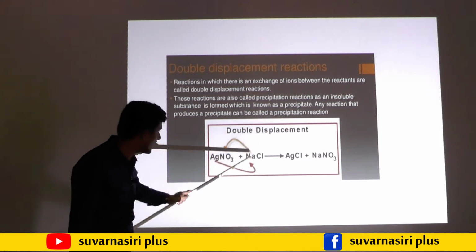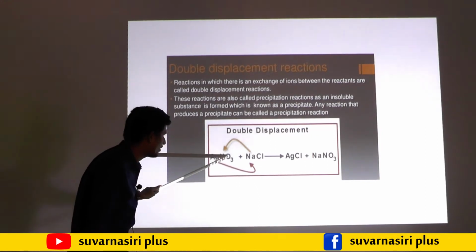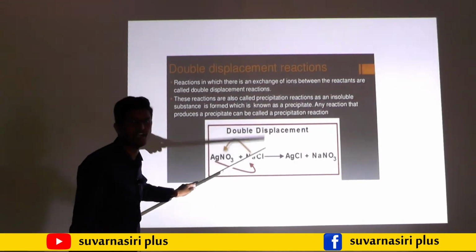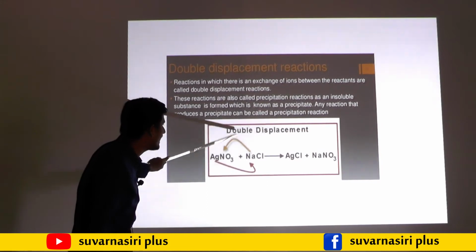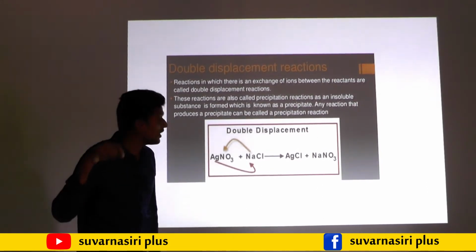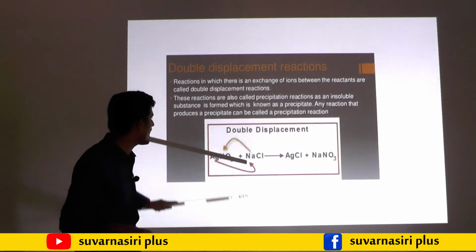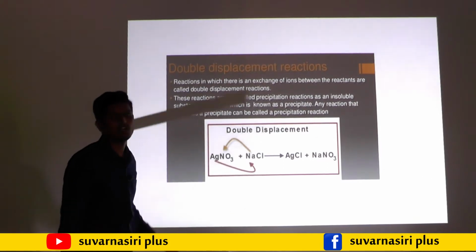NaCl breaks up into Na plus and Cl minus. Here a cation and anion are formed, and here also a cation and anion are formed. The cations and anions get exchanged. Especially on the reactant side, ions get exchanged. That is called what?